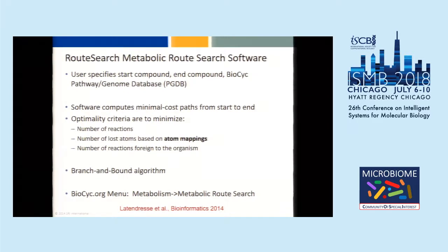Now, we built the MORS algorithm by modifying an earlier algorithm that we developed that's been part of BioCyc and Pathway Tools for a number of years that we called RouteSearch. And it's pretty similar, but it's basically a single organism version of the multi-organism RouteSearch. Again, the user specifies a starting compound and an ending compound, and they specify one BioCyc metabolic database that provides the reaction network for searching. And again, the software computes a minimal cost path from the start to the end compound.